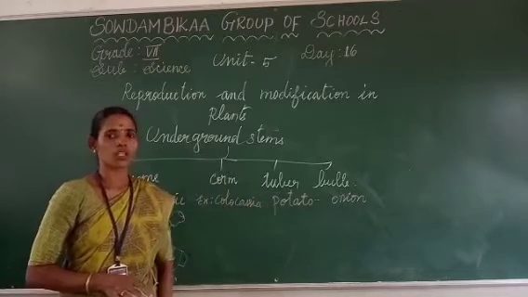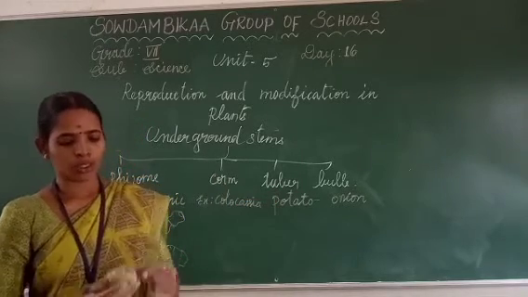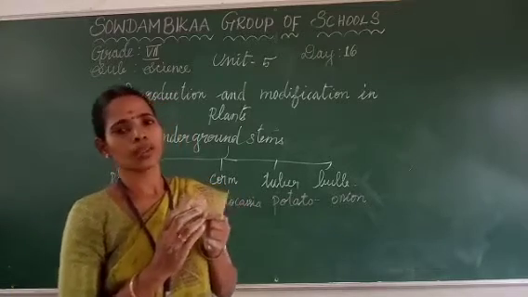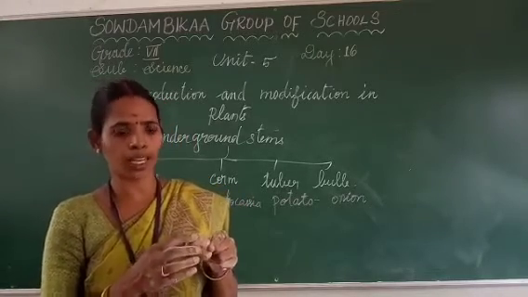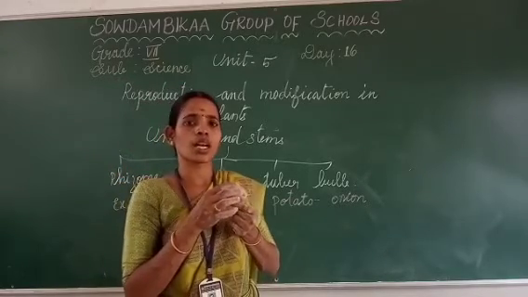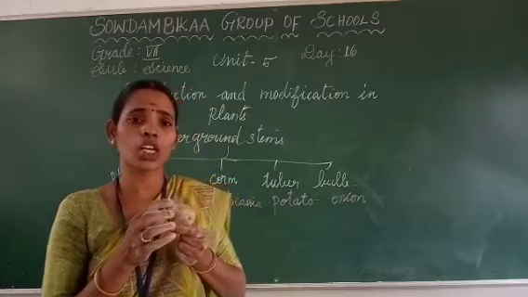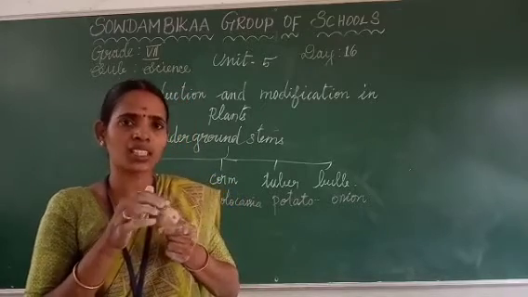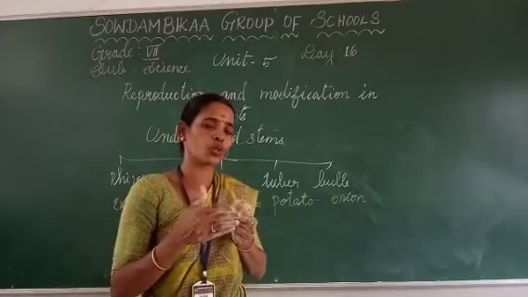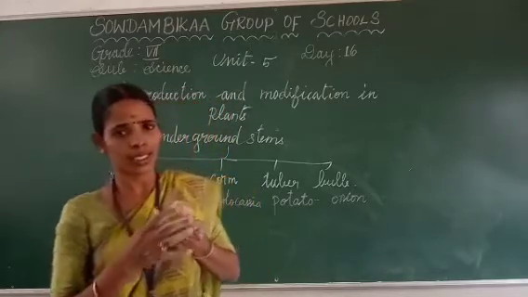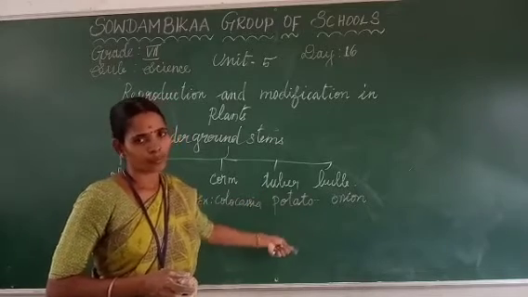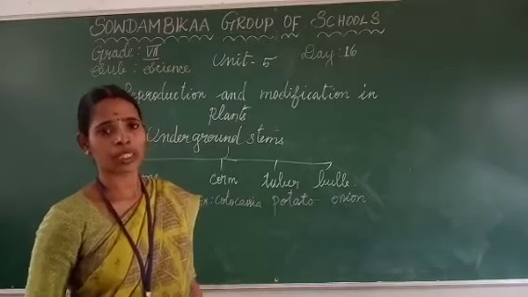The next one is tuber. Already I showed this part on the surface of the area, how it produces a new plant. On the surface, bud-like projections protrude. This part is called eyes. While we cut this eyes part and plant it in some other place, it also produces a new plant. Like that, the tuber of the potato gives a new plant. Are we clear about this?